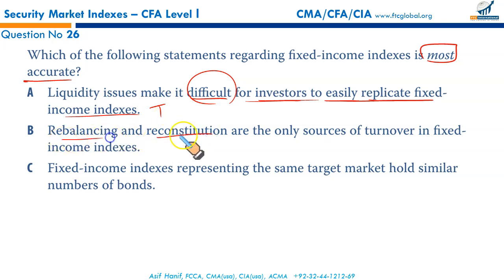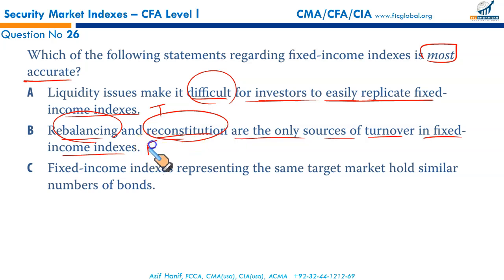Rebalancing and reconstitution are the only sources of turnover in fixed income indices. Not necessarily. There are many bonds, redeemable bonds, many bonds that are convertible bonds. So rebalancing and reconstitution is not the only source. There are many other things through which there might be recomposition or reconstitution of your index. Redemption, conversion, callable, puttable. So this is a false statement.